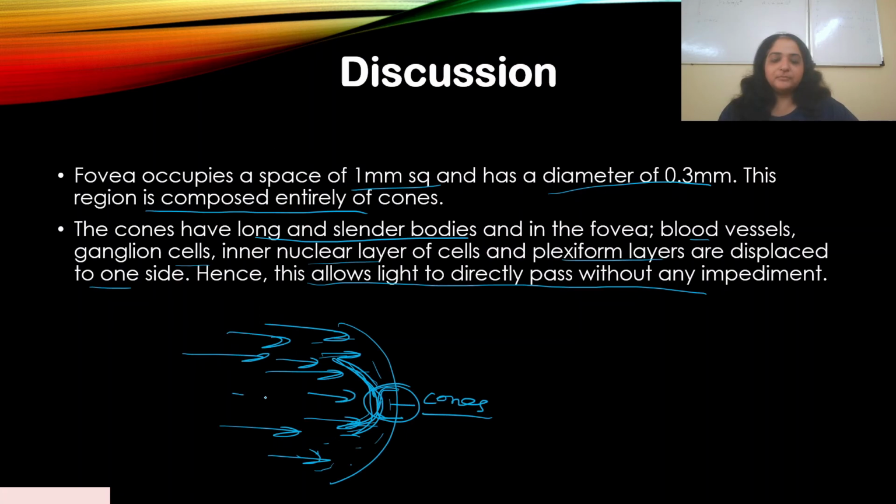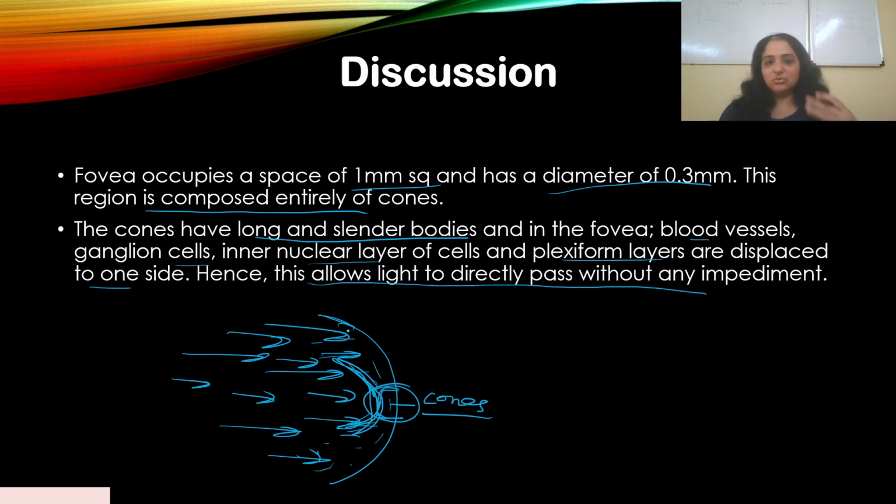So this is the advantage of having the fovea there. Also, the cones are structurally different in the fovea. They have long and slender bodies, as compared to the normal cones. So this is another aspect or characteristic of the fovea.